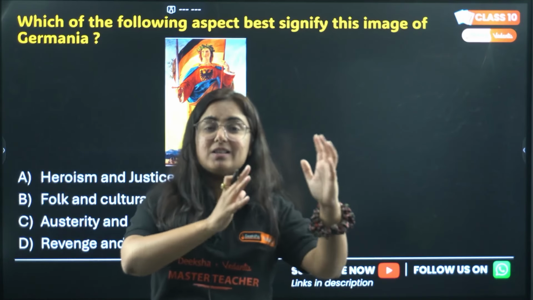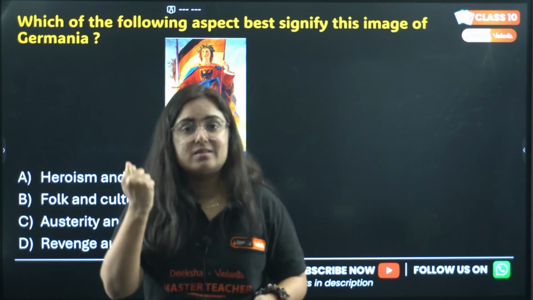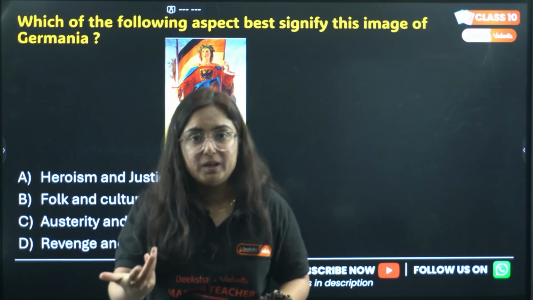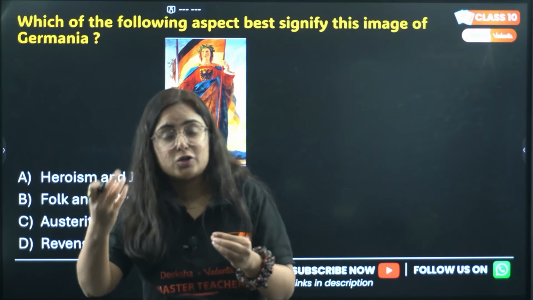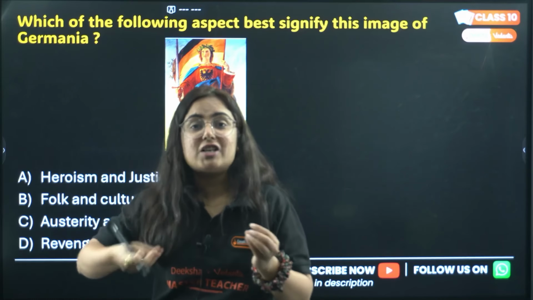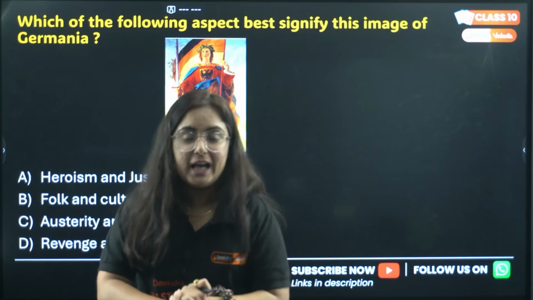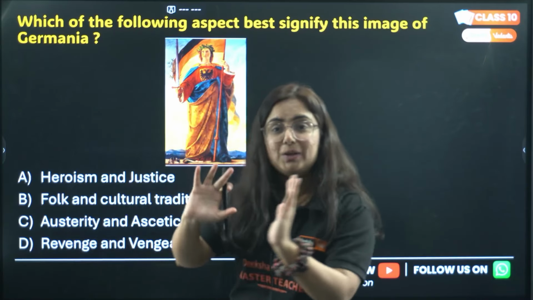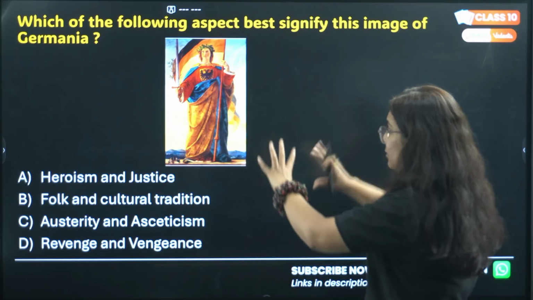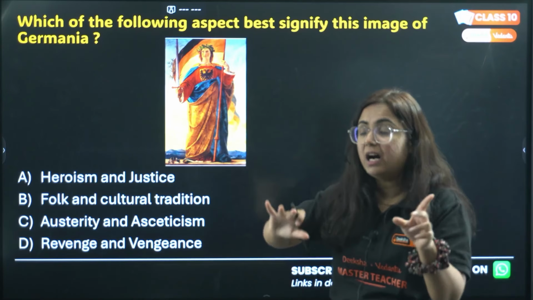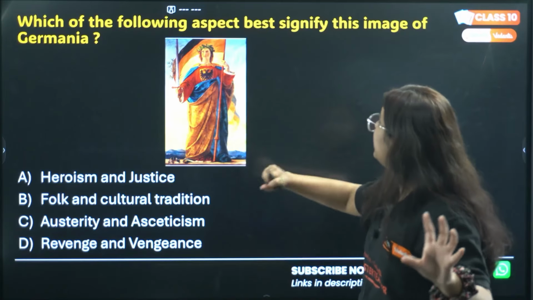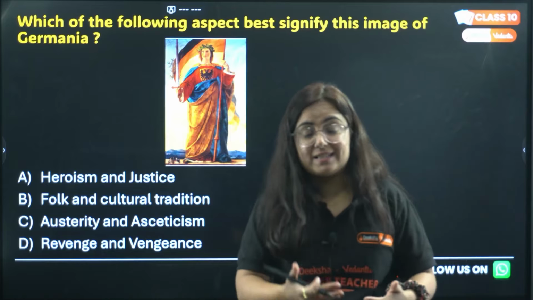So in the previous time when the romantic movement was there, we have seen the role of pictures too, allegory too, to raise the feeling of nationalism within the people. So in Germany, the popular figure was this Germania. There are various pictures of Germania in our SST book, but here, this picture is very important. Why? What does it signify here?